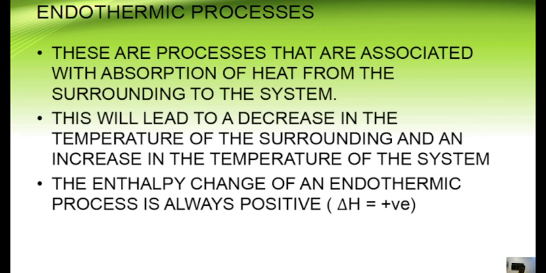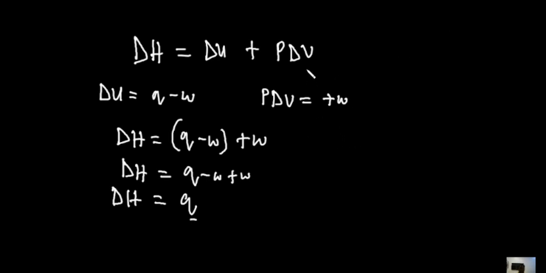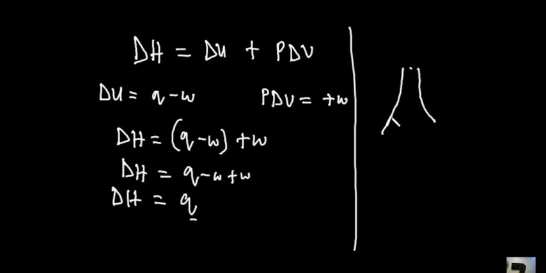So just take note that anytime you are referring to an endothermic process, it is simply associated with absorption of heat from the surrounding to the system. So, for instance, let's say you have this setup. This is a conical flask. Our conical flask will be our surrounding, as well as every other thing. So let's say we have NaOH and HCl.